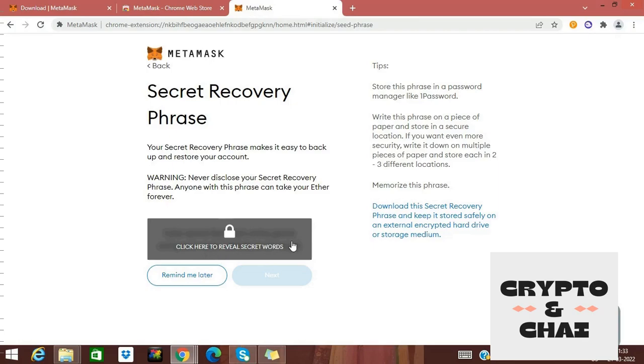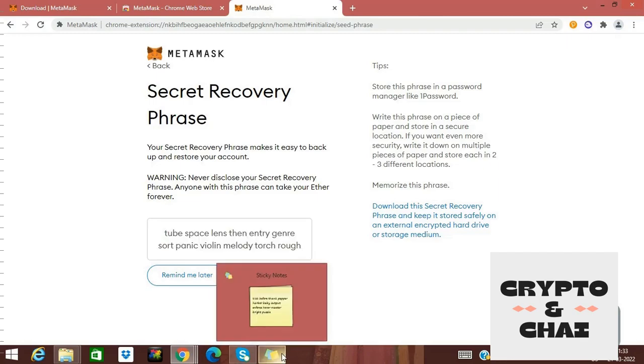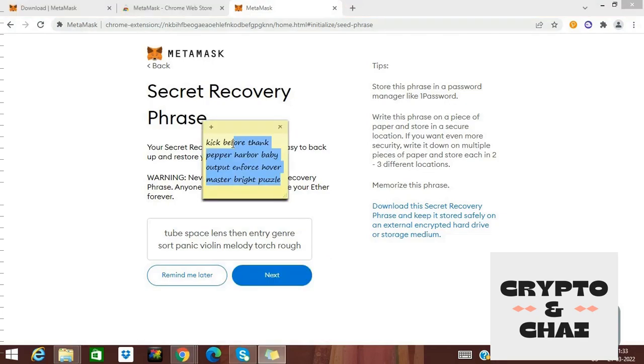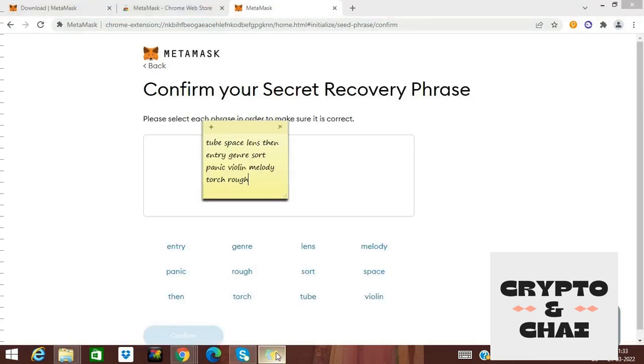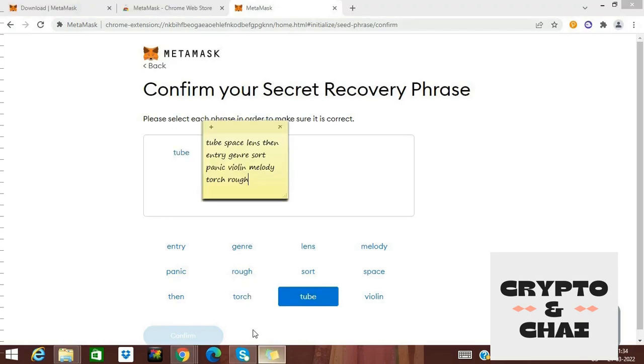Now is the most important part. Click here on reveal secret words. Go old school and write down the seed phrase on a piece of paper or in your secret diary. I would suggest avoid taking screenshots or images of the seed phrase. You can lose your password, but never ever lose the secret phrase.